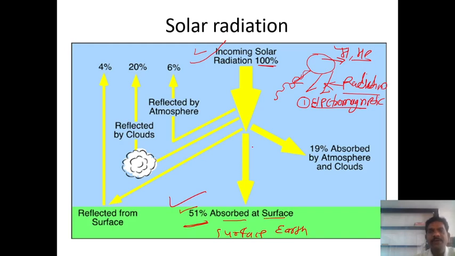Out of this, 6% is reflected by the atmosphere. Then, guys, 20% of radiation is reflected by the clouds, 4% is reflected from the Earth's surface, and 90% is absorbed by the atmosphere and clouds. So this is the explanation of the radiation: how much is absorbed, how much is reflected, how much is transferred, and how much is absorbed on the Earth's surface.